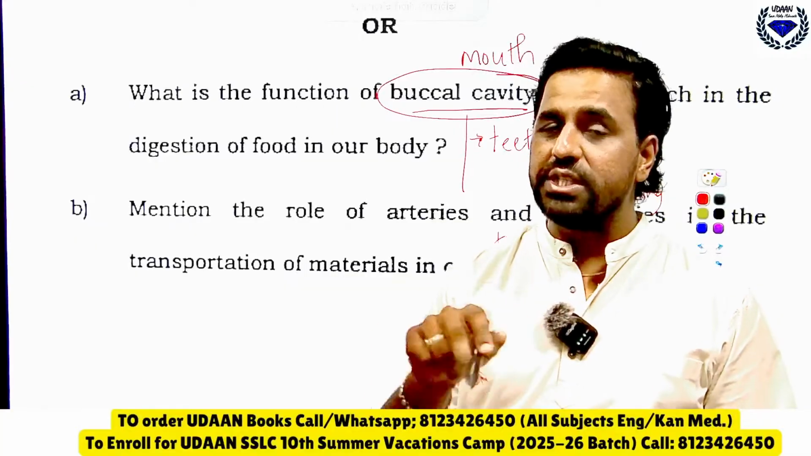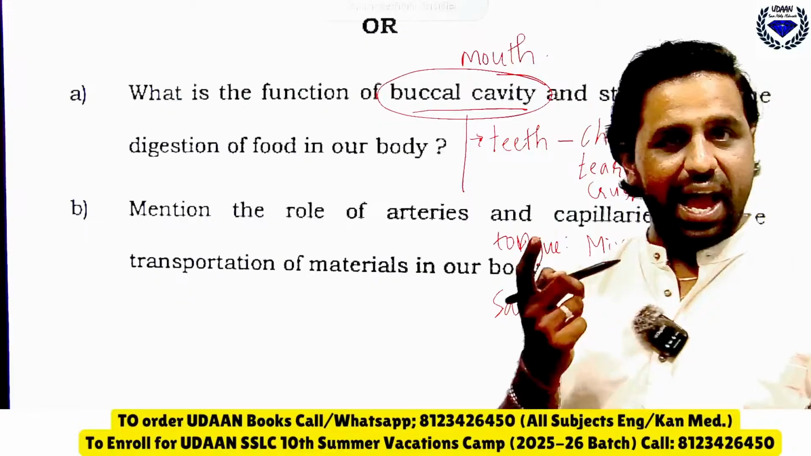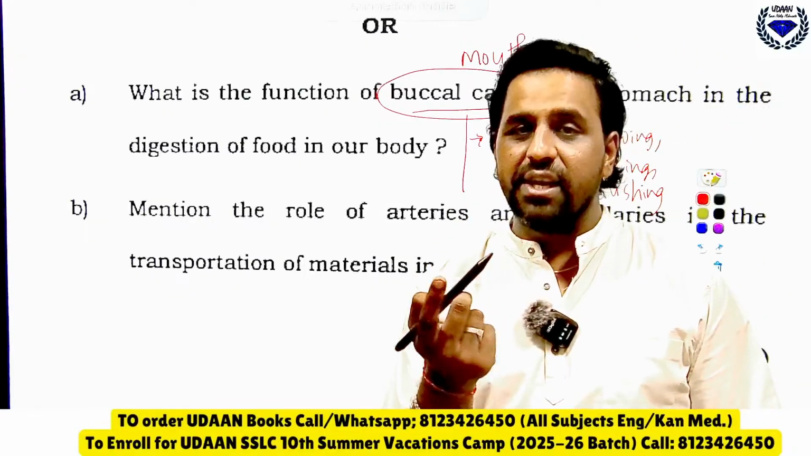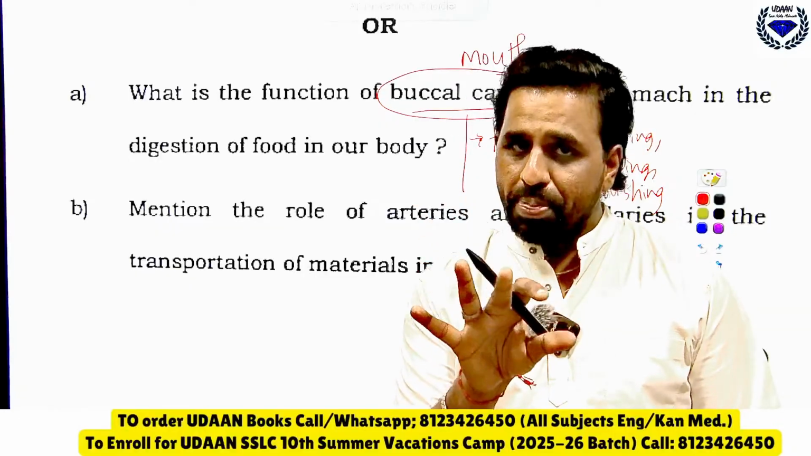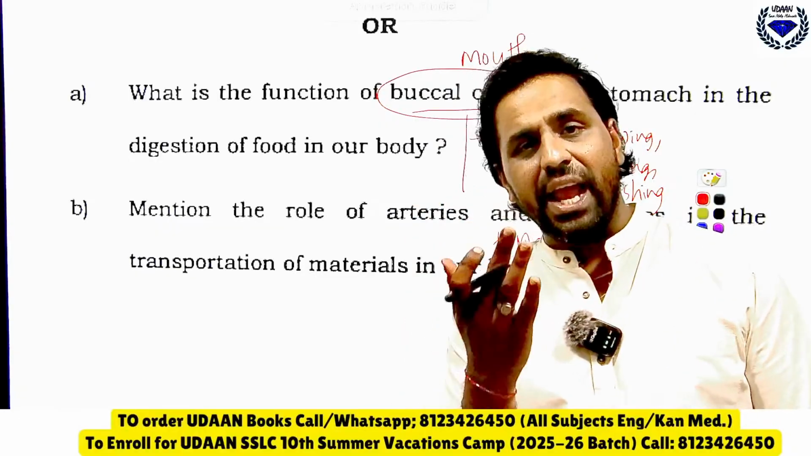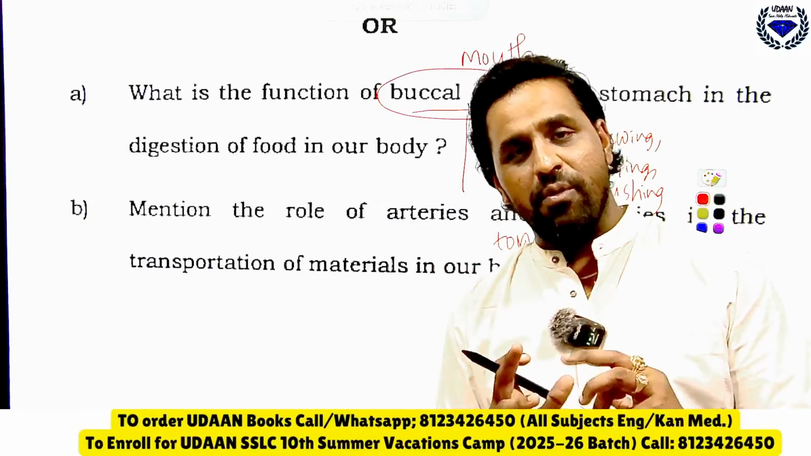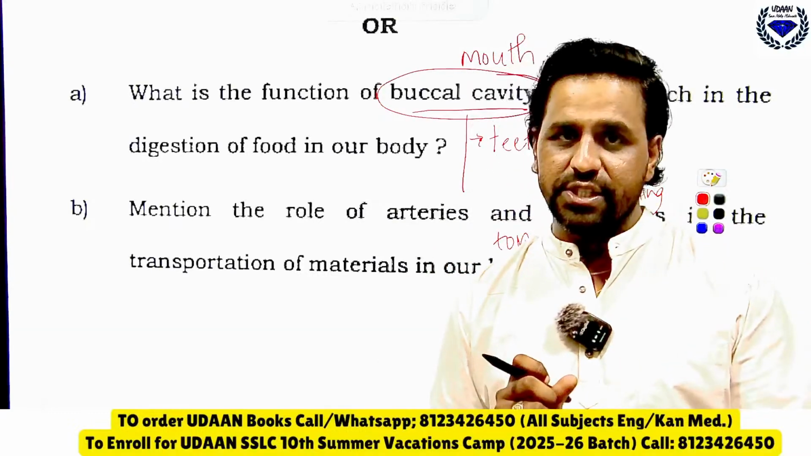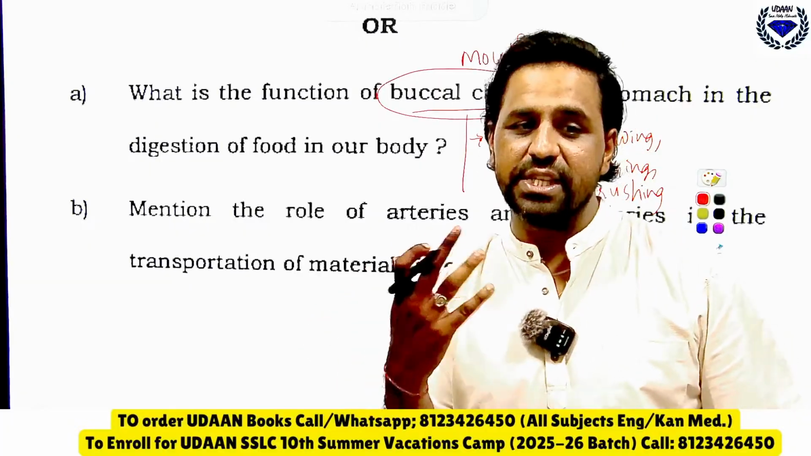Saliva has what? Salivary gland. Remember, saliva is secreted by the salivary gland, which is having an enzyme called salivary amylase which converts the complex carbohydrates, starch, into what? Simple starch into. So let me know what it does now.